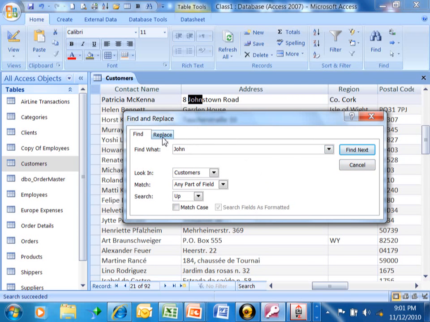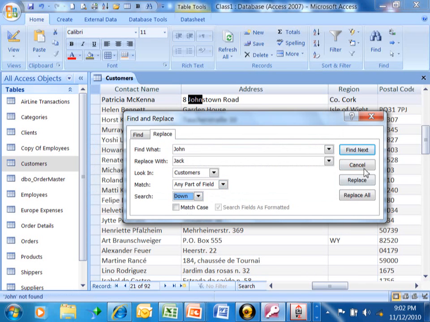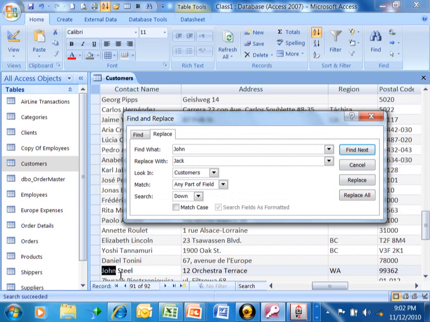Now we can also do a replace. So what that means is we can replace the individual occurrences of the word John with a different name, or we can do them all at the same time. So to use this screen, let's say I want to use the word Jack. I'm going to type in Jack here. If you do a Find Next, it'll not change this one, and it'll go to the next one. So I'm going to do Find Next, and actually we're going to search down now. So I'll do a Find Next, and now let's say that this guy wants to be called Jack now.